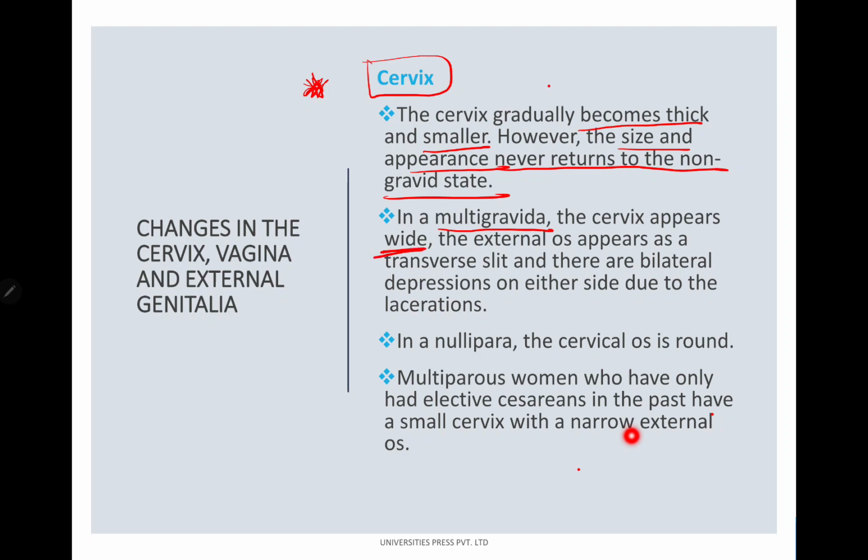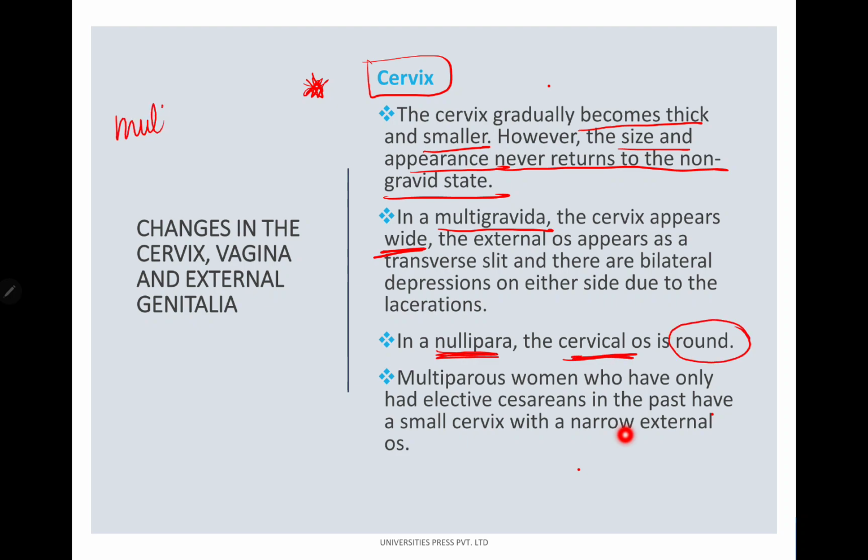The external os is a transverse slit, and there are bilateral depressions on either side due to the lacerations. Whereas in a nullipara, the cervical os is going to be round. That's the only difference.